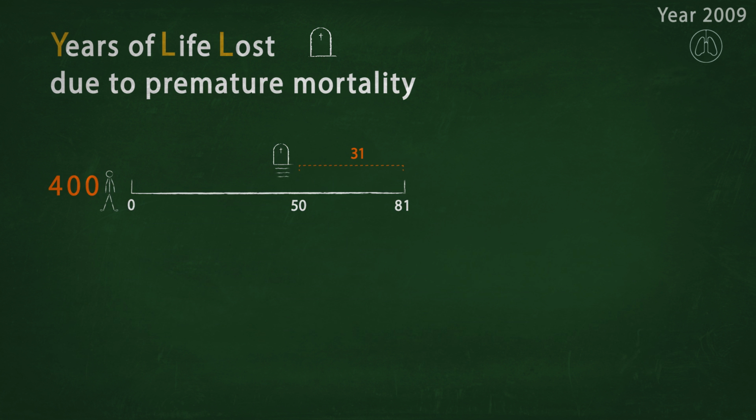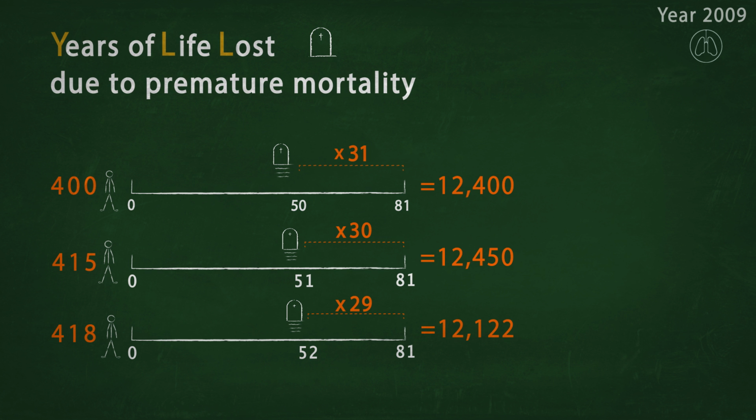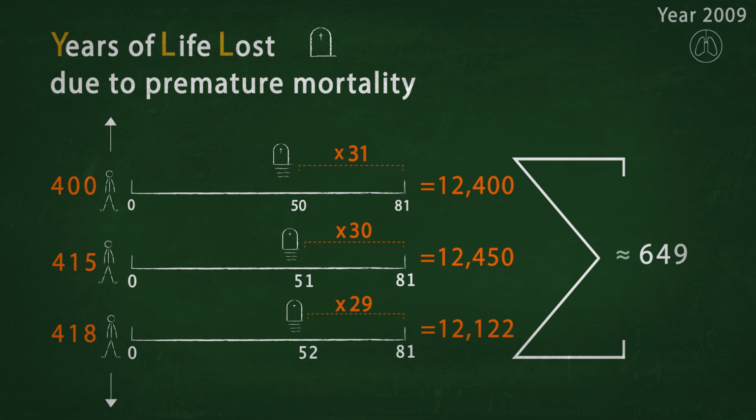So if 400 people die at the age of 50 due to lung cancer, we multiply 400 people by 31 years, which results in 12,400 life years lost. Then, at the age of 51, 415 people die from lung cancer, resulting in 12,450 YLLs. We repeat this calculation for all people who died in 2009 due to lung cancer, and finally add these values up. For Germany, this adds up to about 649,300 life years lost due to lung cancer.